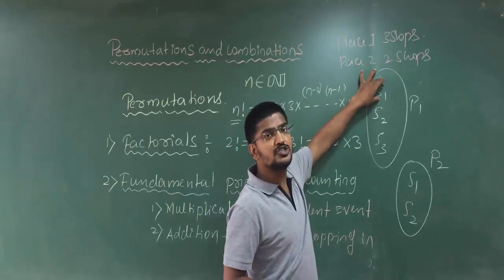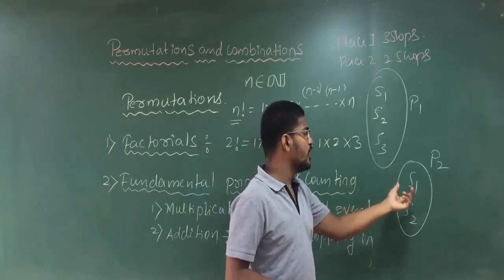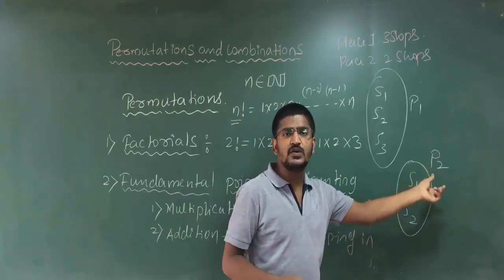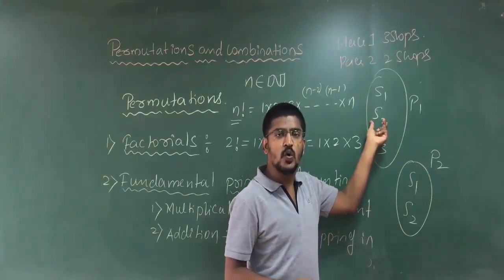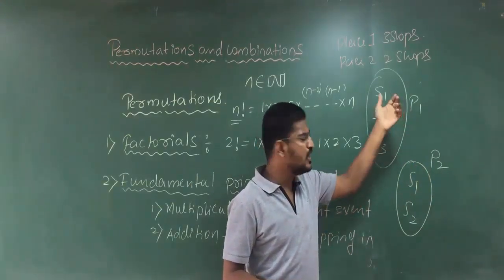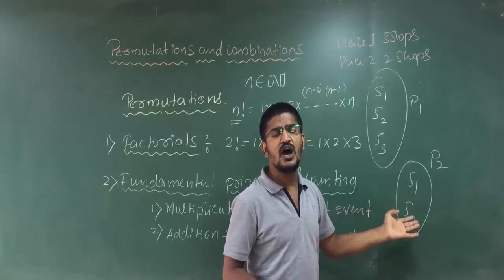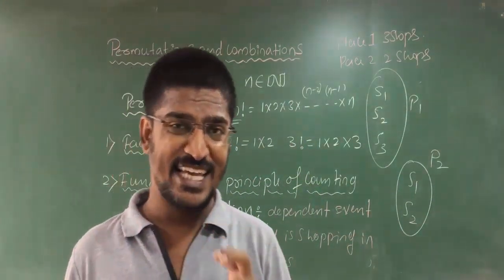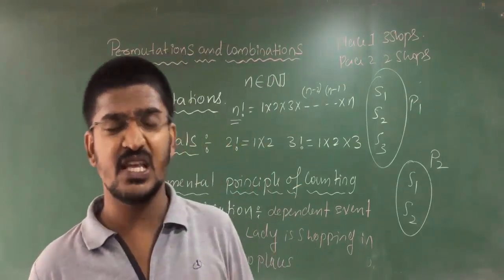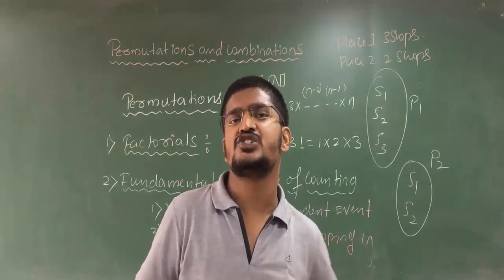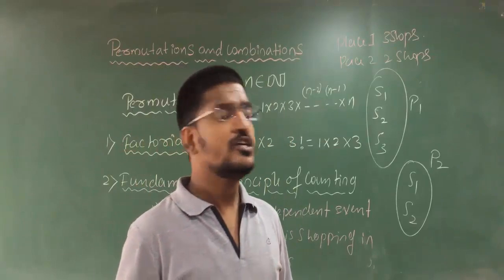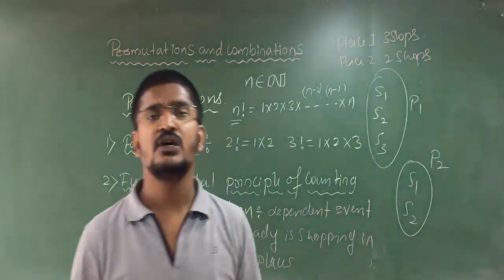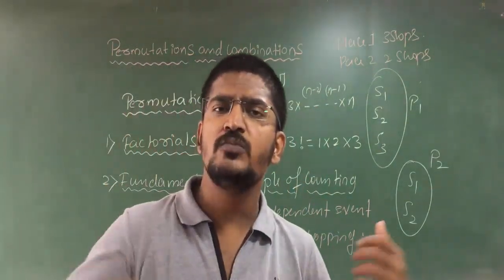If she goes for shop 1, there is no need of going to shop 1 in P2. If she goes for shop 2 in P1, that means place 1, there is no need to go for other shops. Are you getting my points? So here what we are doing, we are calculating the total number of the ways in which she can make her shopping. So total we have 5 shops where she can go from 2 places.